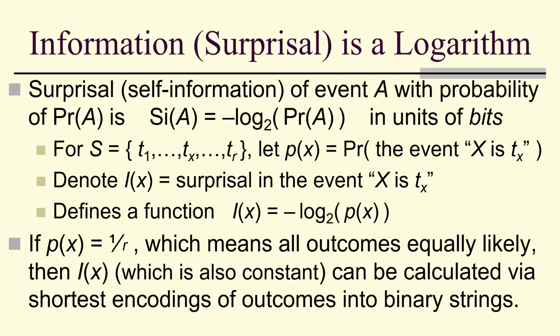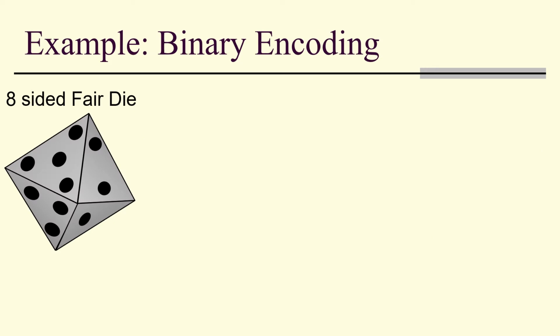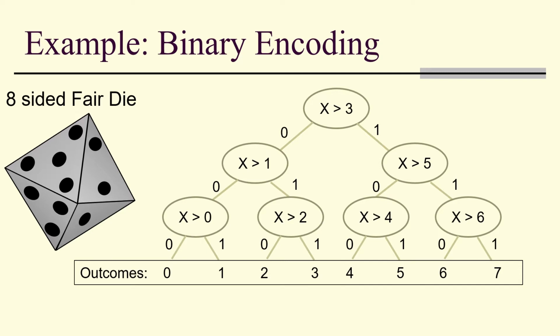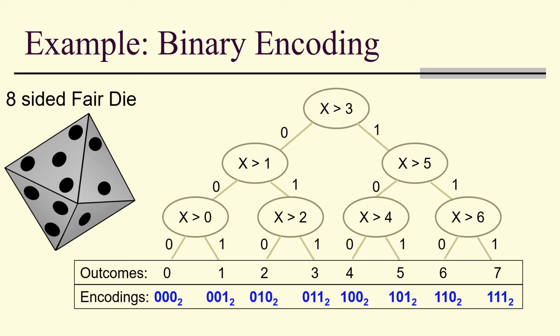If all the outcomes are equally likely, then I of x can be calculated using shortest encodings of outcomes into binary strings. So for example, with an 8-sided fair die, we can ask, is x bigger than 3? Then, is x bigger than 1 or x bigger than 5? And then this series of decisions gives us the possibility of our 8 outcomes for the 8-sided fair die. But notice each one of these outcomes can be encoded in strings of length 3 in binary.